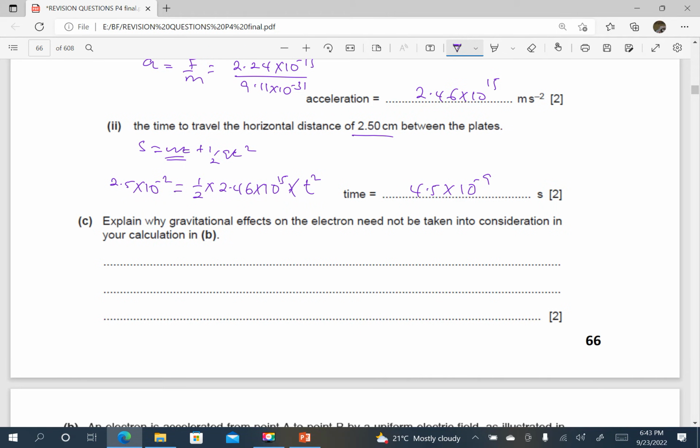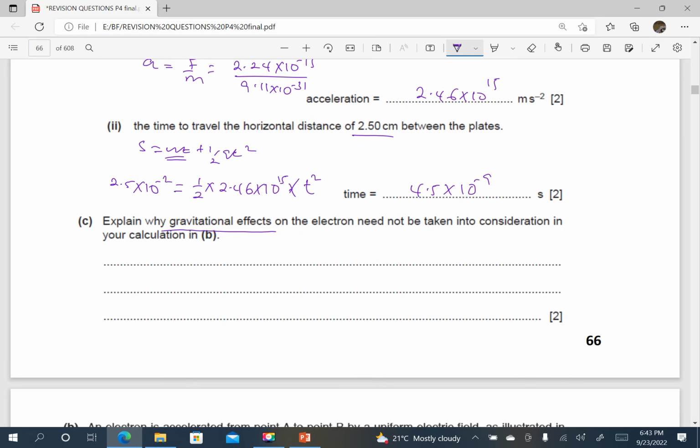Explain why gravitational effects on the electron need not be taken into consideration in your calculation. Why shouldn't gravitational effects be taken into consideration when we are doing this calculation?